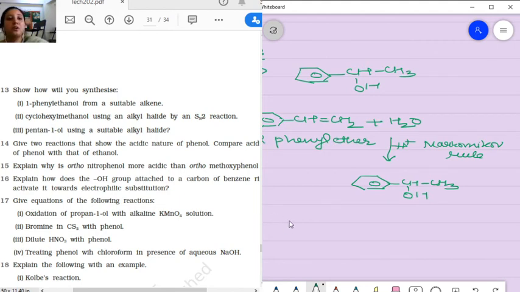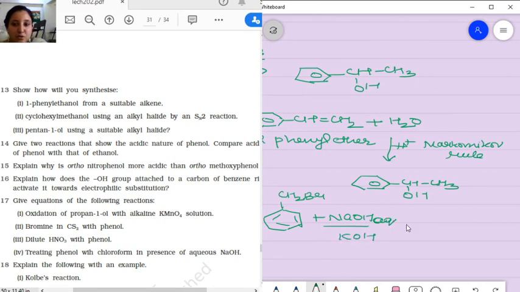Okay. Coming to question number 11.13, second part. The second part says cyclohexyl methanol using an alkyl halide by an SN2 reaction. So what is the alkyl halide over here? CH2Br plus NaOH. What are you going to take? You are going to take the aqueous form. Instead of NaOH, you can take KOH also.